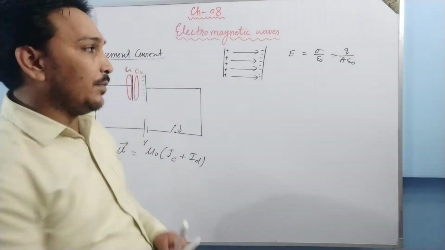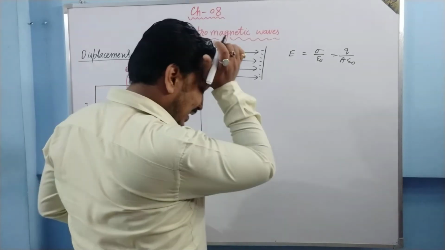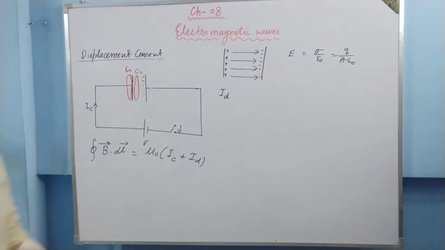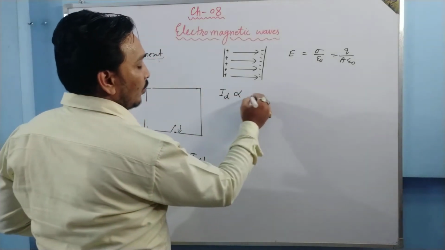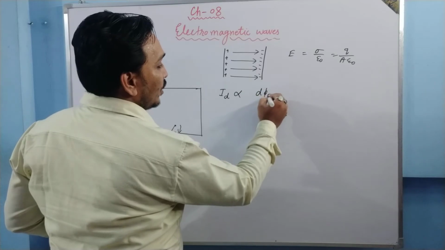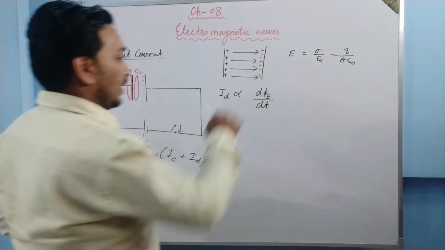So the displacement current is given by, we say, it is directly proportional to the rate of change of electric flux through the space.